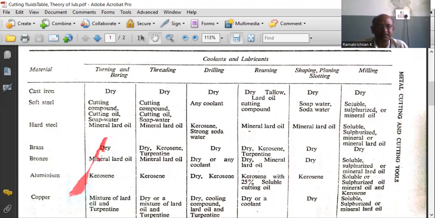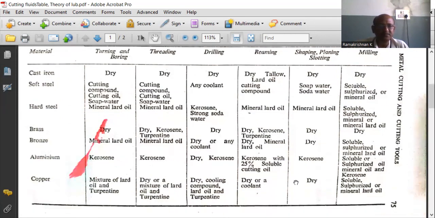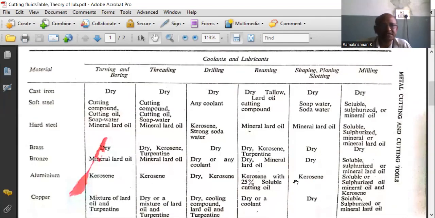It can also be used in threading and drilling. Again, it requires no coolant for machining copper in the reaming operation and also shaping and slotting operations. So these are some examples of the lubricants used for machining different materials and for different operations.